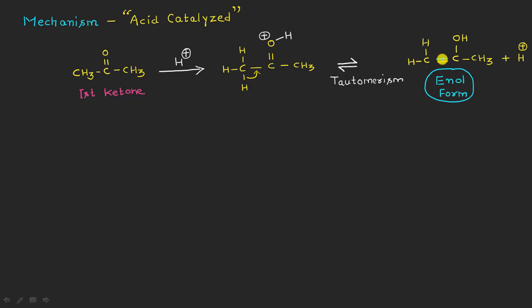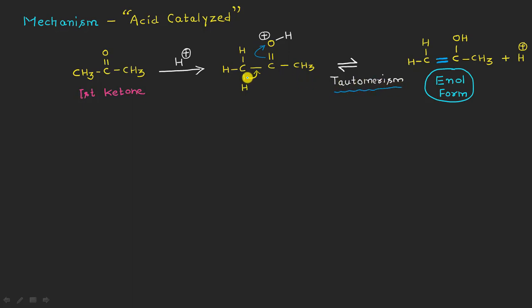This will lead to the formation of a new pi bond, and moreover this will also be shifting from here to here, because you can see the oxygen has a positive charge. Being electronegative, it is not happy to have a positive charge, so the best thing it can do is attract the pi electrons towards itself in this fashion, giving the tautomerism type of phenomenon, right?